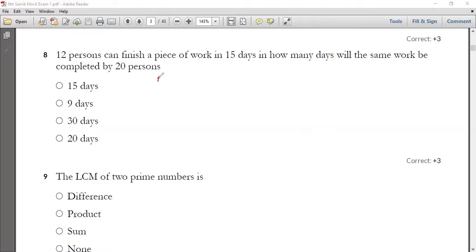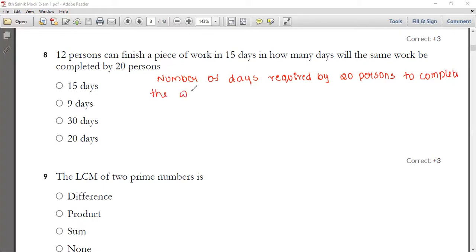The number of days required by 20 persons to complete the work is 12 into 15 divided by 20.